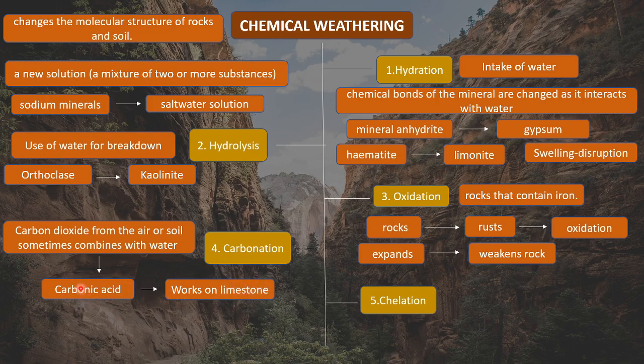So this carbonic acid will dissolve limestone that is present in rock, and due to dissolution of limestone, wherever the limestone has dissolved, huge cracks will be formed, or there will be hollowed-out vast networks of caves.